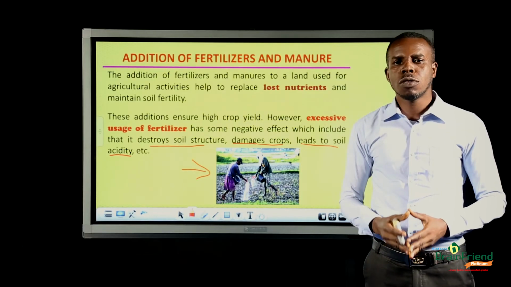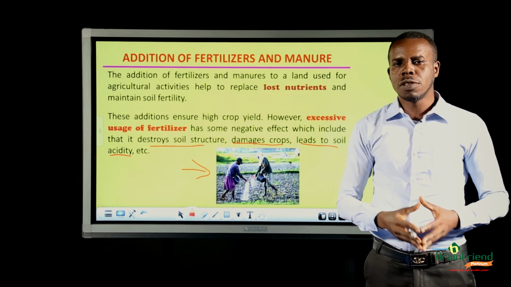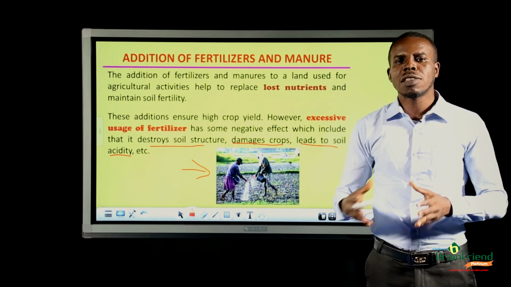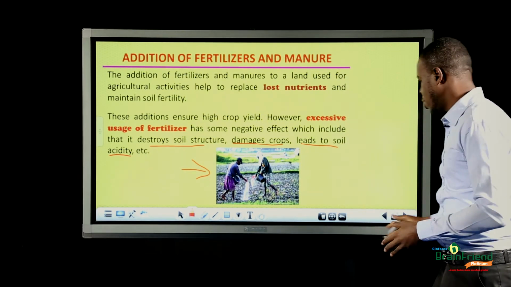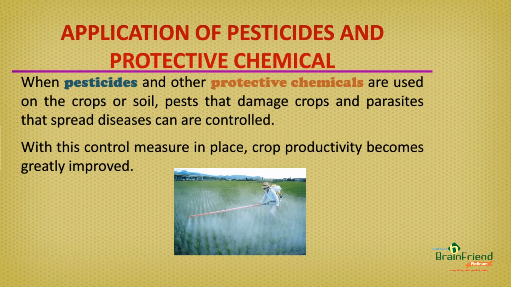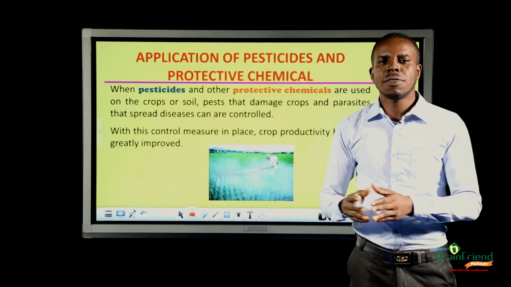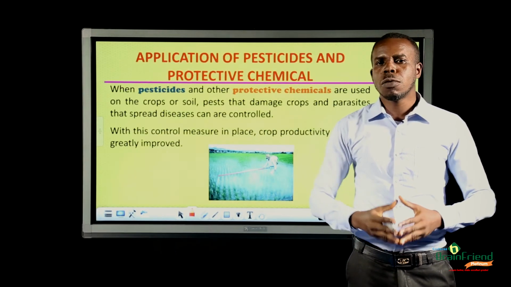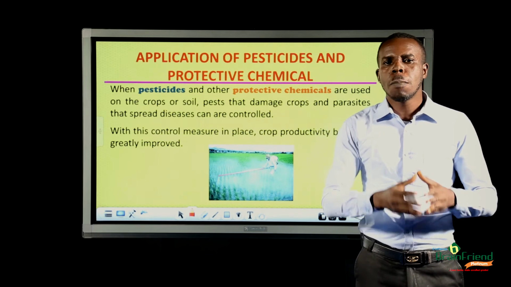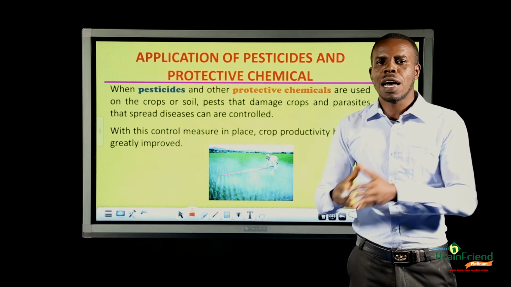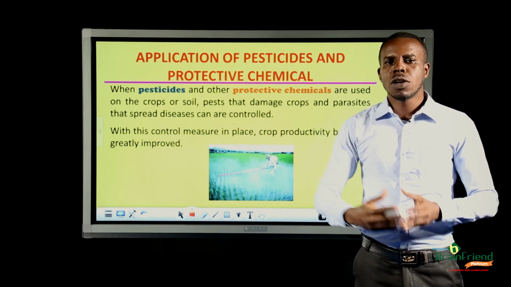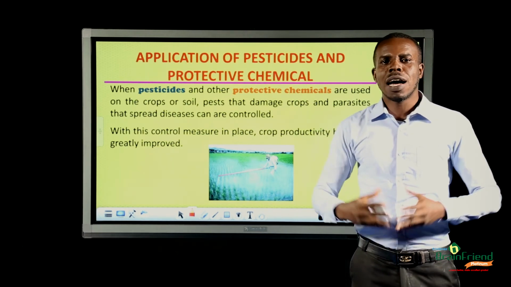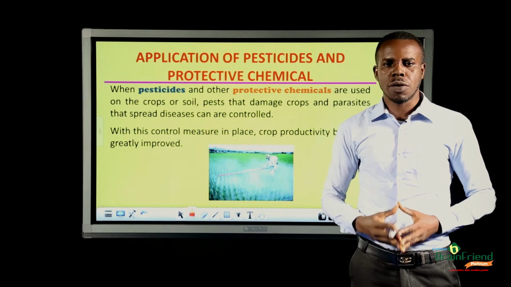The next method of improving crop yield that we are going to be discussing is application of pesticides and protective chemicals. Pesticides and protective chemicals are added to agricultural land to control pests that damage crops and parasites that spread disease. This application controls pests and parasites and helps to increase agricultural yield.